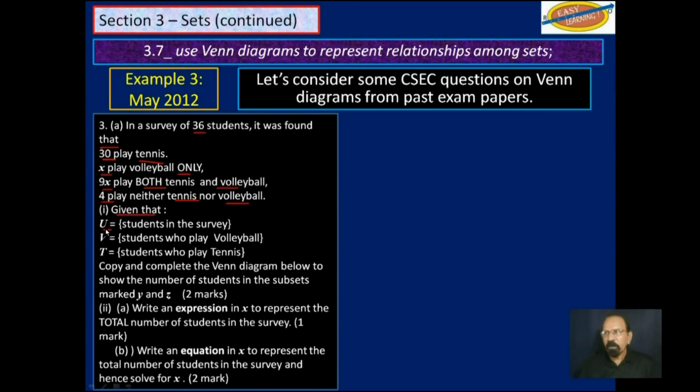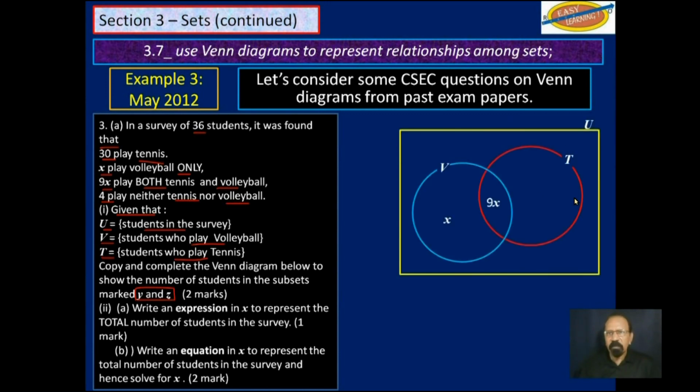Given that U is the students in the survey, and V is the students who play volleyball, and P would be students who play tennis, copy and complete the Venn diagram below to show the number of students in the subsets marked Y and Z. And you were given this. That is what you were given. Now, in 2012, they may have asked you to copy and complete it. Now they may not ask you to copy it, they just complete it. But anyway, we have copied it here. Let's complete it.